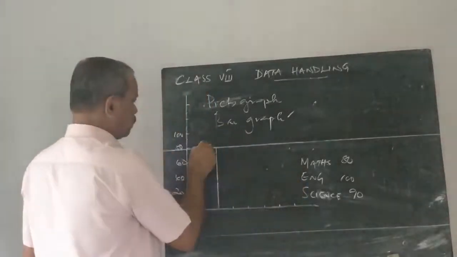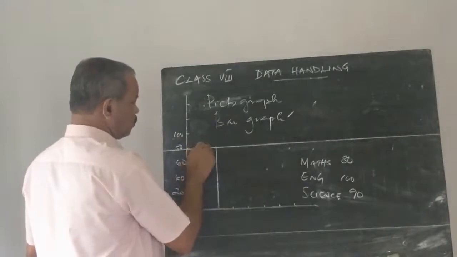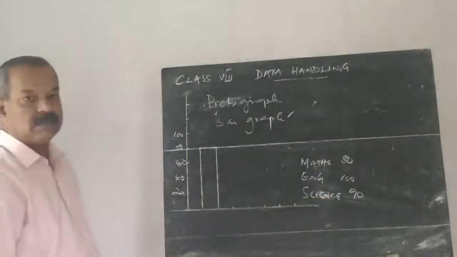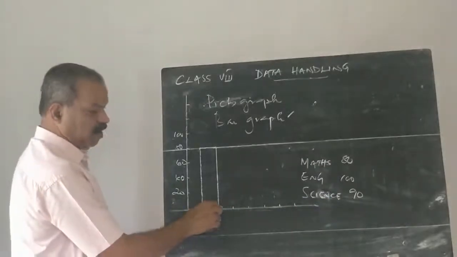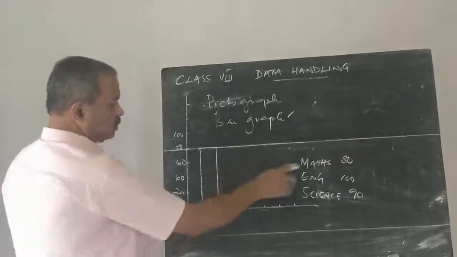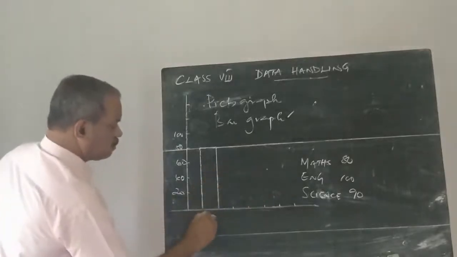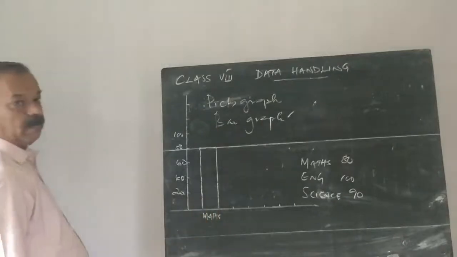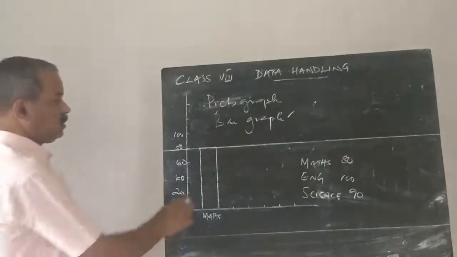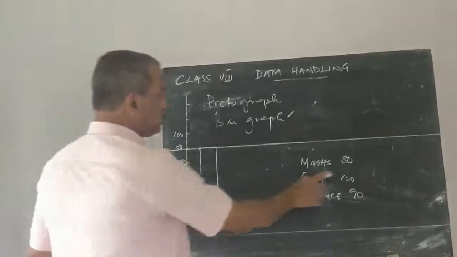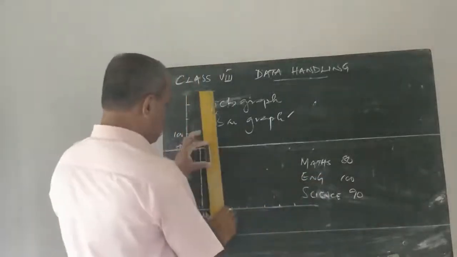What is the height of the rectangle? The height of the rectangle is the same as the marks scored. And the breadth is 1 unit. So this rectangle represents maths. So this is a bar. Second, English, scored 100.